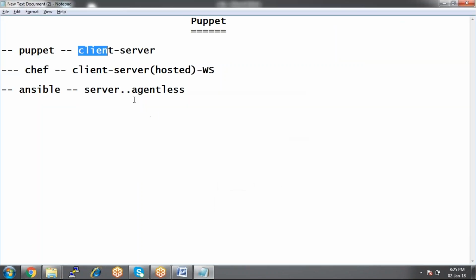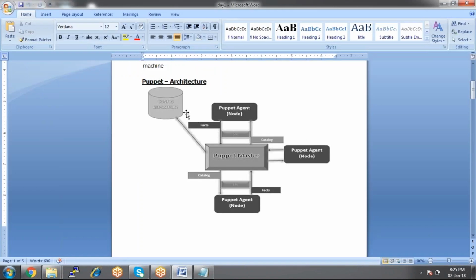Installing is okay, we can install on the server. Firstly, let's look at the Puppet architecture first. It is a very simple architecture, as I said. We have the Puppet master and the agent machines. The master is connected to the agents.